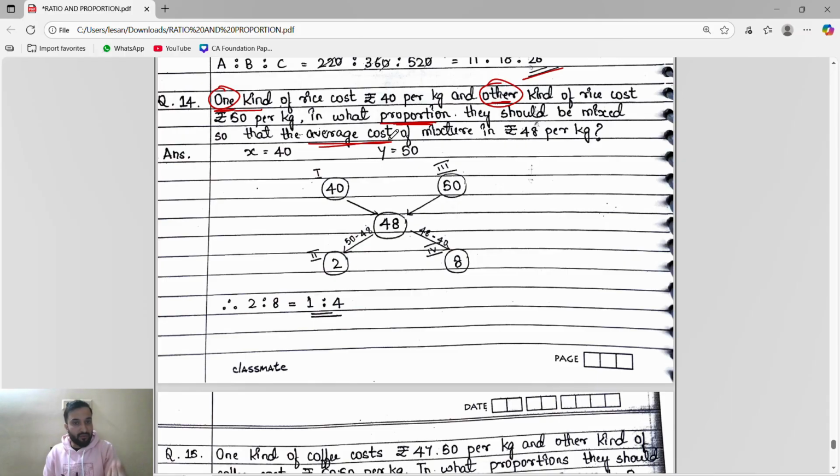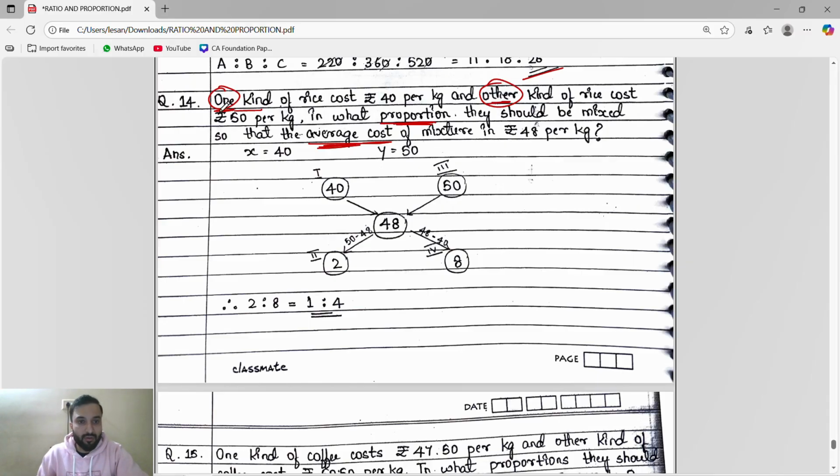So they will give one value, the other value, and the average value, and they will ask in which proportion. Then you will know we have to use this method.